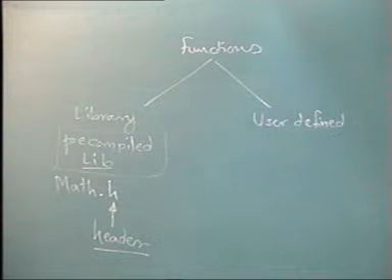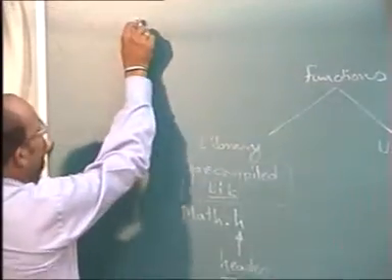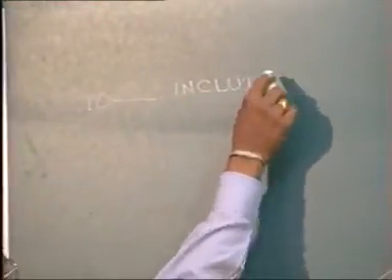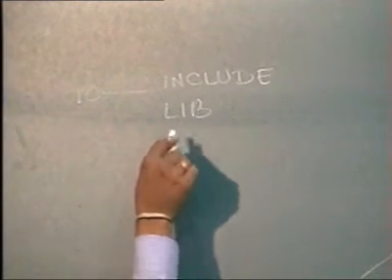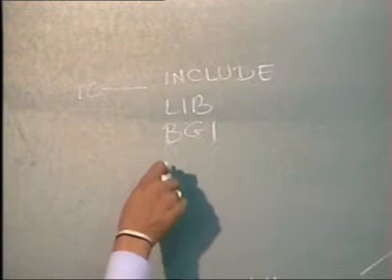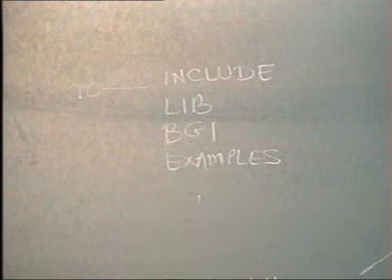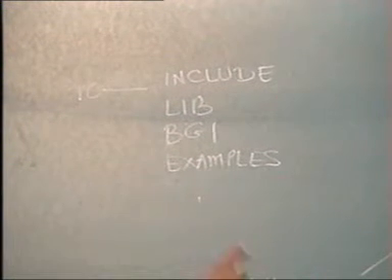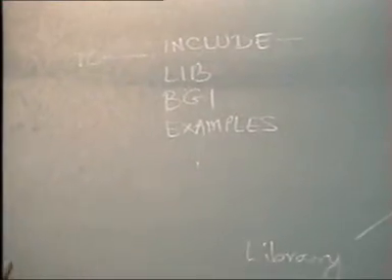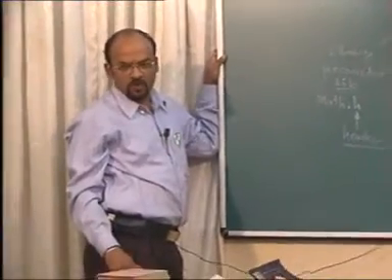So we will be having the header files, and in your Turbo C directory or Borland C directory, you will be having a subdirectory called include. There will be a subdirectory called lib. There could be a subdirectory called BGI. There could be a subdirectory called examples and whatnot. Out of this, the include subdirectory will contain all the header files. They will come along with the compiler, whether it is Turbo C or Borland C. Okay, the header files will be always there.